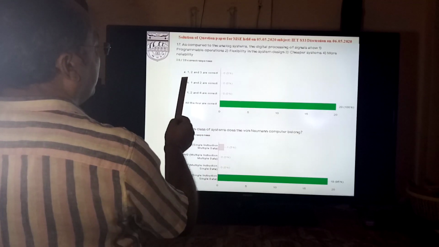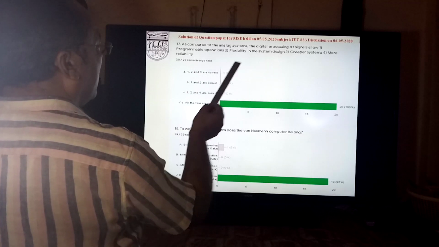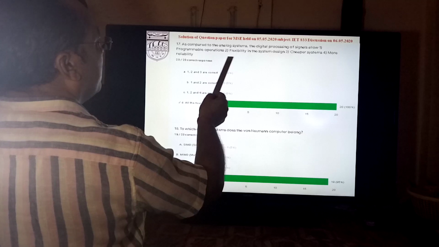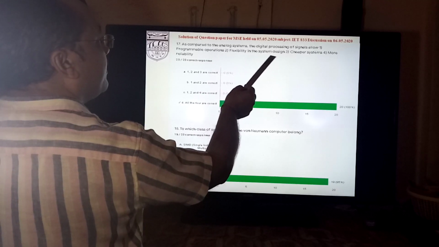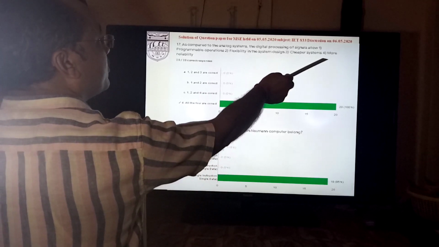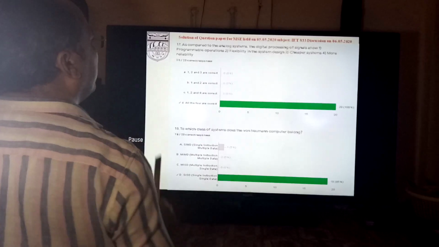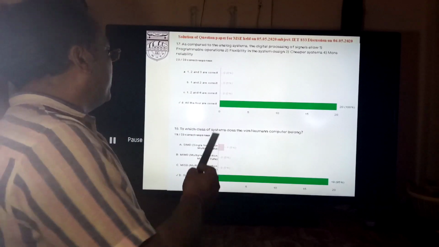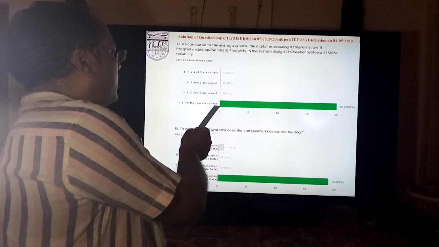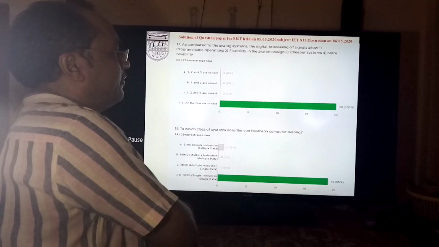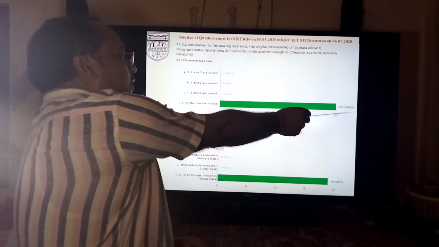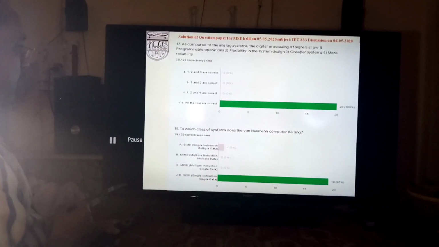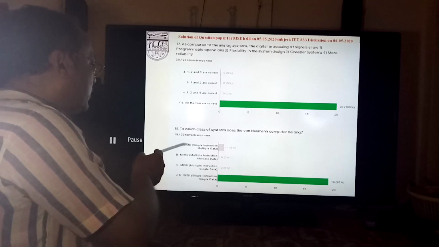We will find that programmable operations, flexibility in the system design, cheaper system and more reliability are all advantages of digital signal processing. So all of the above are correct. So D is the correct answer. 20 students responded and all were correct, so 100% output has been achieved in this question.